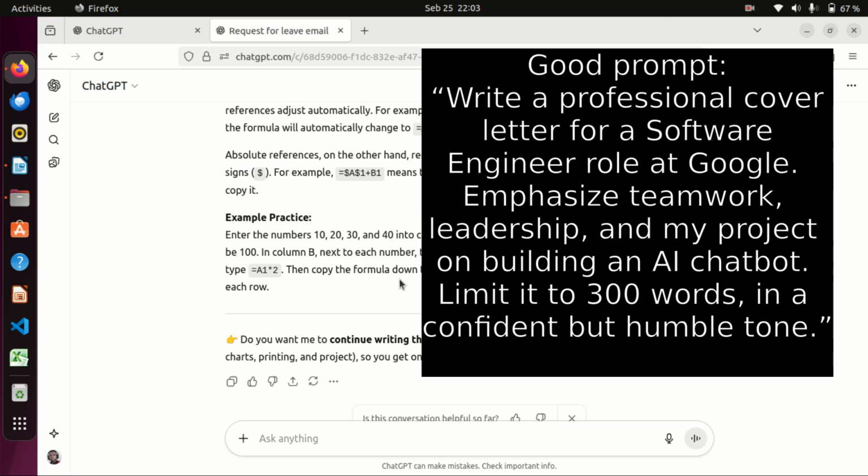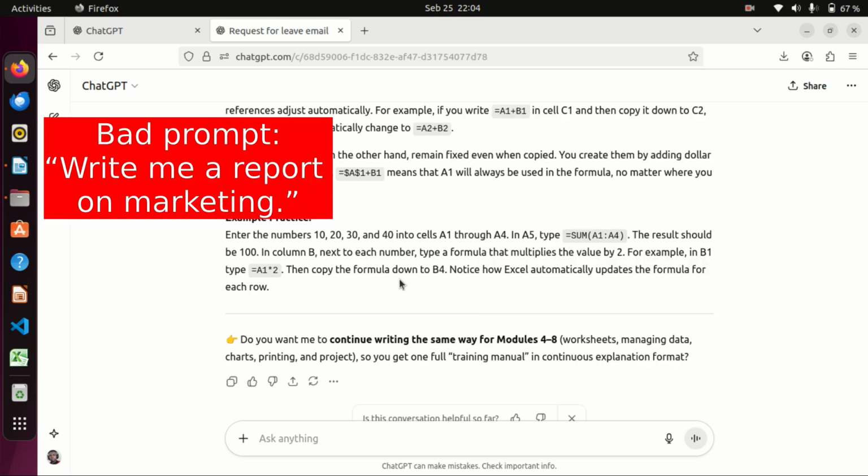Write me a cover letter. This is too open, but rather say, write a professional cover letter for a software engineering role at Google. Emphasize teamwork, leadership, and my project on building an AI chatbot. Limit it to 300 words in a confident but humble tone. As simple as that.